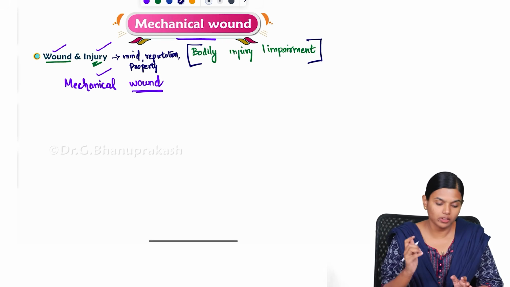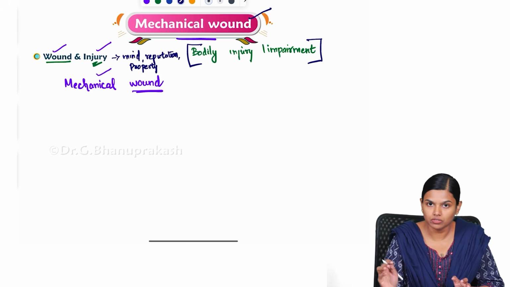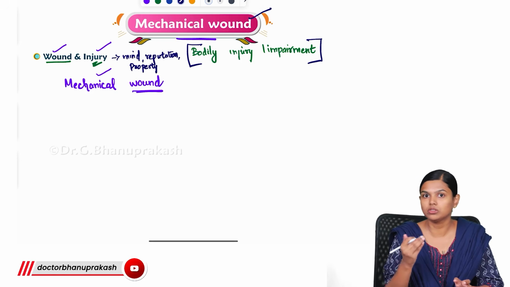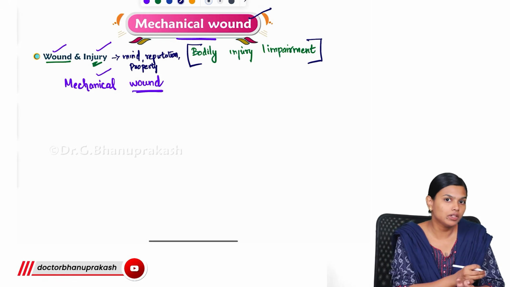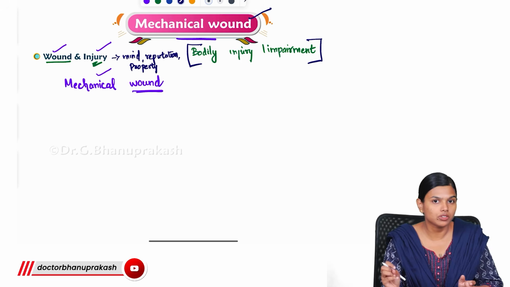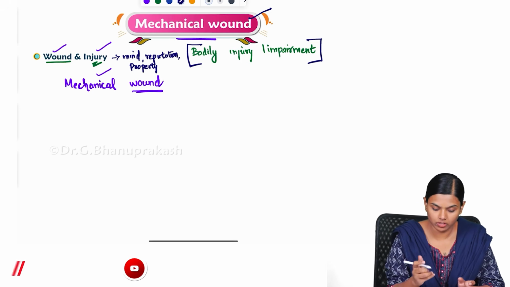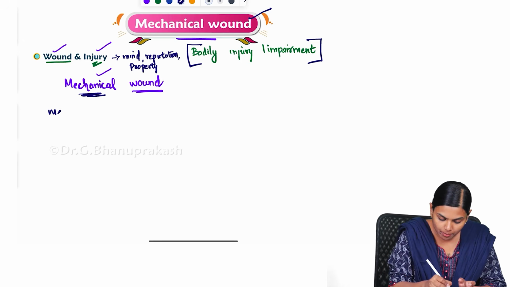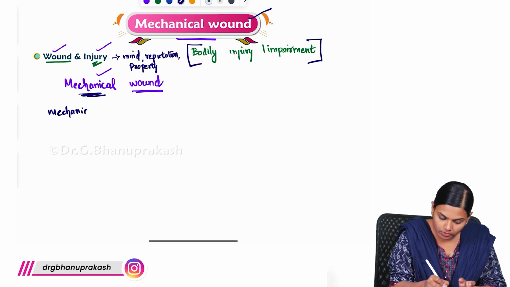According to the classifications of wounds, there are multiple things that can lead to wounds. We already saw the thermal wounds and the explosion wounds. Now what you are going to see is mechanical wound, where some mechanical or physical force will cause you a wound.